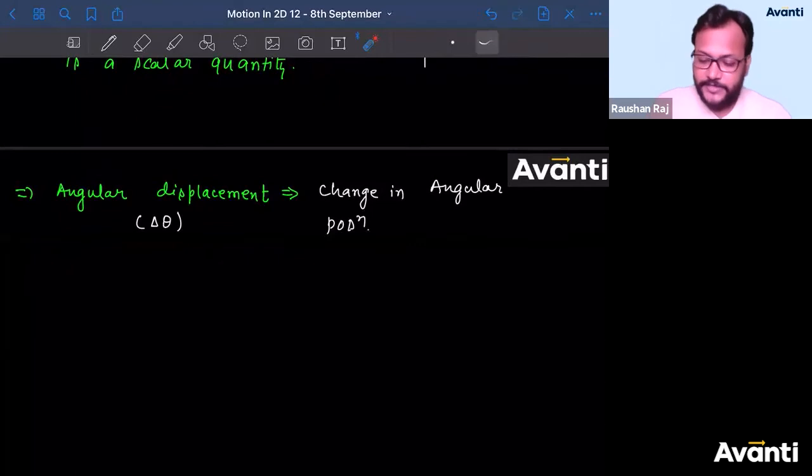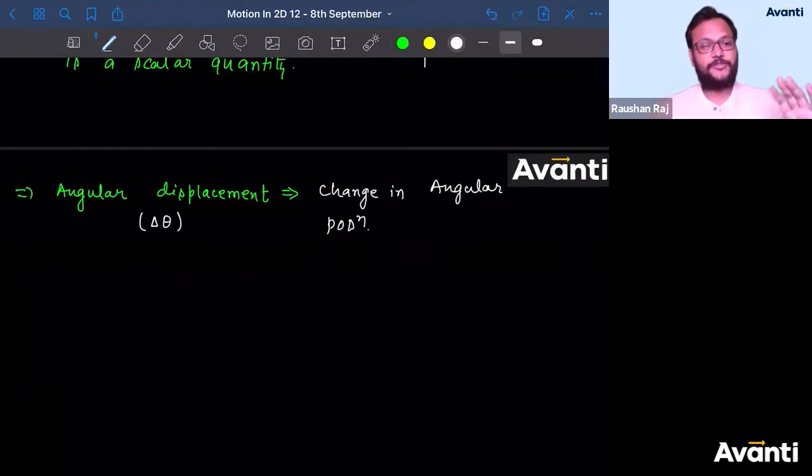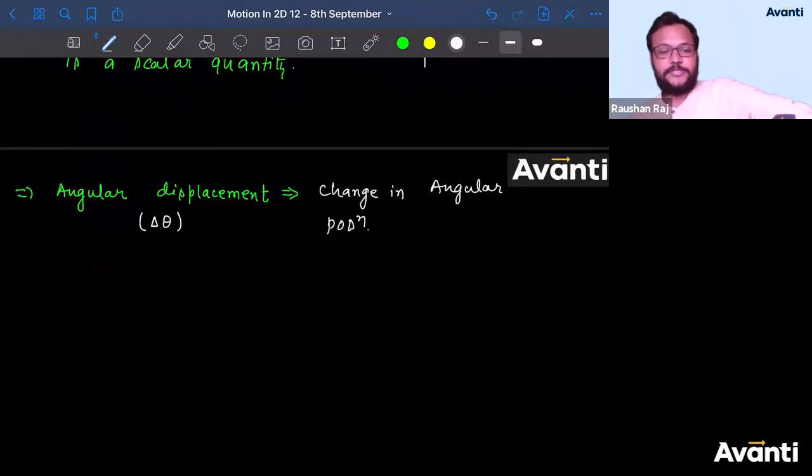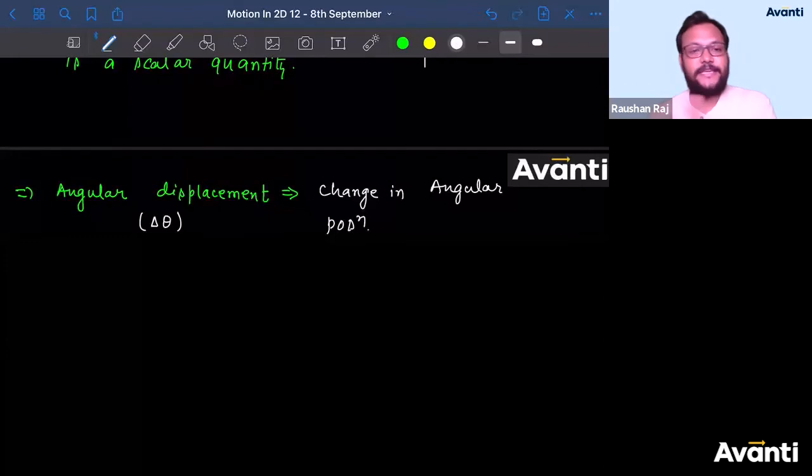But most of the time displacement is given to us as x only. Why not delta x? क्या reason है बच्चा लोग उसके पीछे? Because most of the time we consider x is equal to 0 as the initial position, and final position has been considered as x. So displacement will be x minus 0. So we consider displacement as x only.